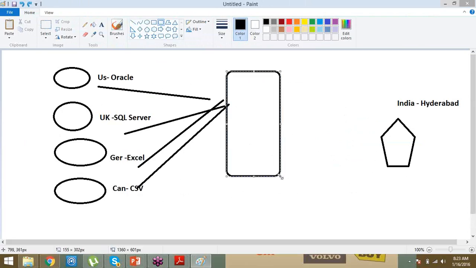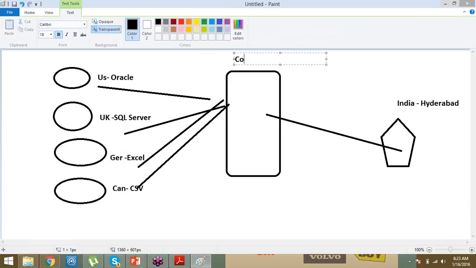So what is the benefit you are going to get out of here? Previously, the end user was hitting the individual databases. Now he will not hit individual databases, he will hit the common database. I am calling this place the common database, common DB, and I will call this common DB SQL Server or something.